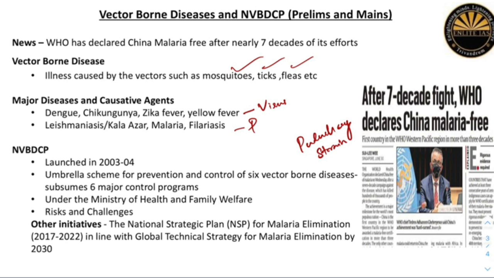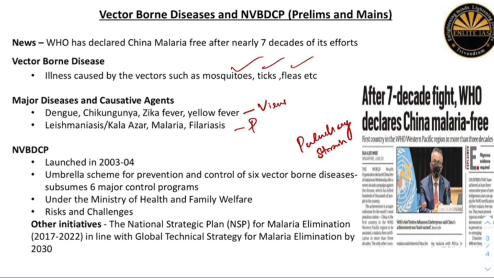These are aimed towards sensitizing and mobilizing the community for prevention and control of vector-borne diseases. Now coming to the mains perspective, here you should know the general strategy and the prevention and control for vector-borne diseases. So, go through the strategies or prevention methods that can be used for controlling vector-borne diseases, like integrated vector management practices like indoor residual spraying, use of anti-larval measures like biolarvicides, larvivorous fishes etc. Others can be disease management mechanisms, supportive interventions, vaccination against Japanese encephalitis, and there are several other methods as well.